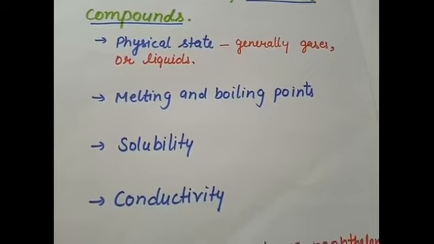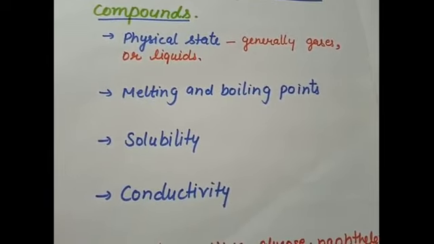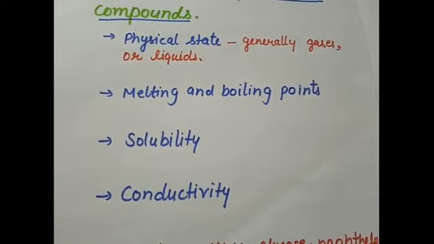The last characteristic of covalent compounds is conductivity. Covalent compounds do not conduct electricity because they contain neither ions nor free electrons, which are necessary for conduction. For example, covalent compounds like glucose, alcohol and carbon tetrachloride do not conduct electricity.